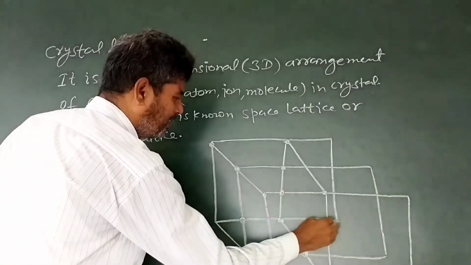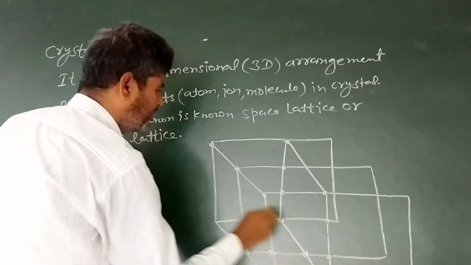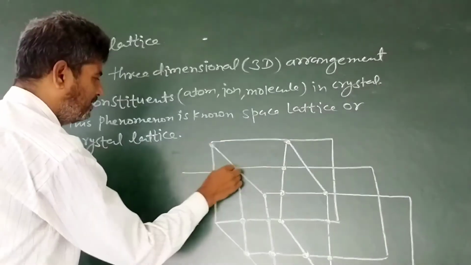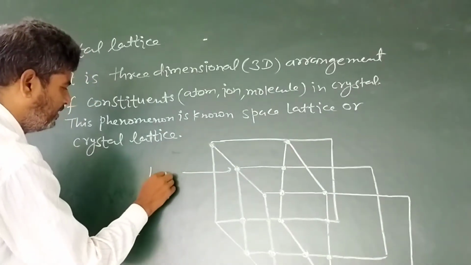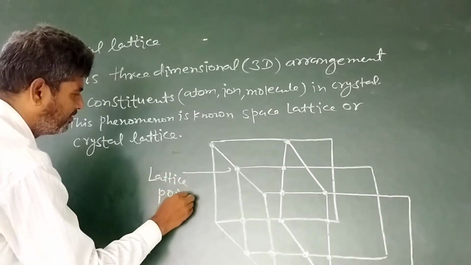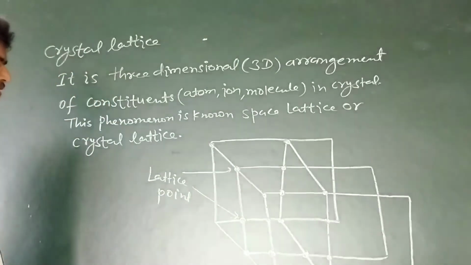So these points are regarded as lattice points. This is also a lattice point.